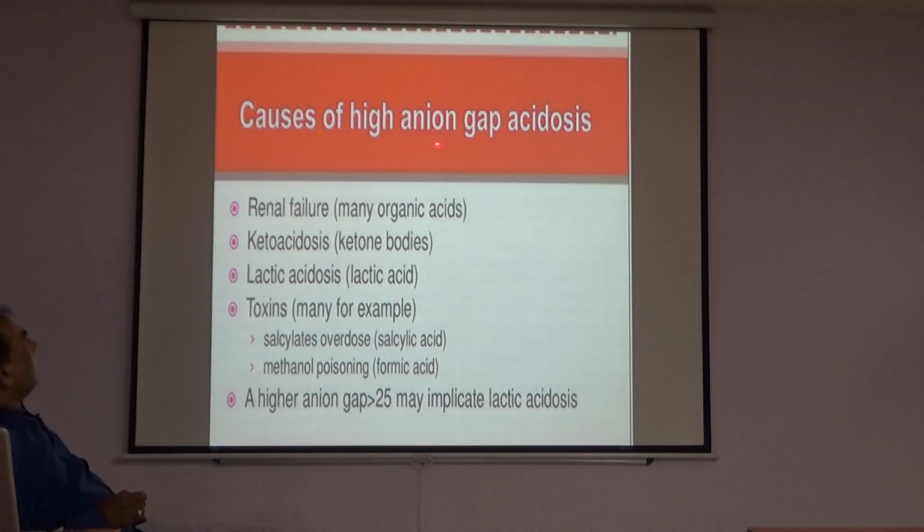Causes of high anion gap acidosis: renal failure, many organic acids, ketoacidosis, that is ketone bodies, lactic acidosis, that is lactic acid, and toxins, for example salicylate poisoning or salicylate overdose, salicylic acid, and methanol poisoning, that is formic acid. A higher anion gap, more than 25, may indicate lactic acidosis.